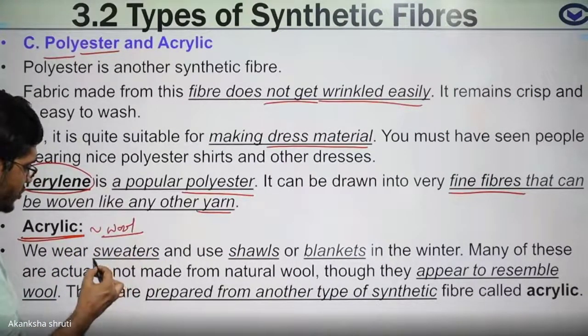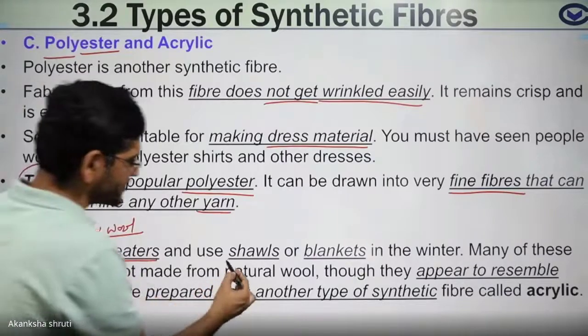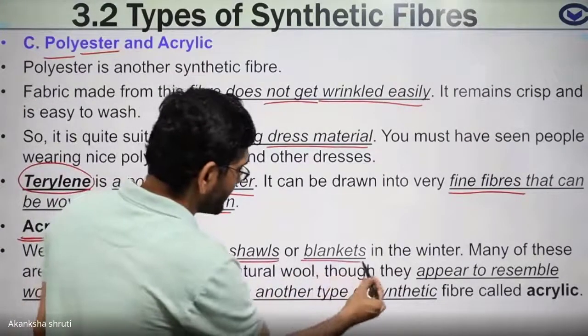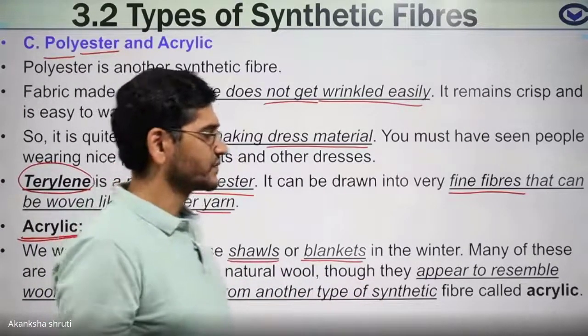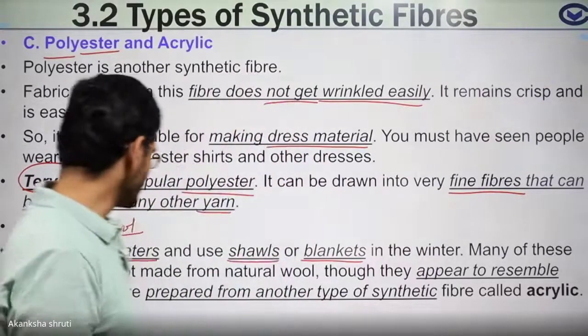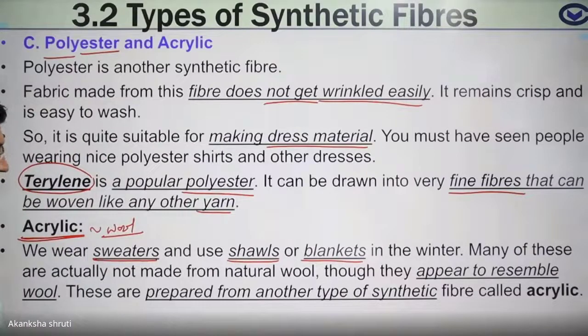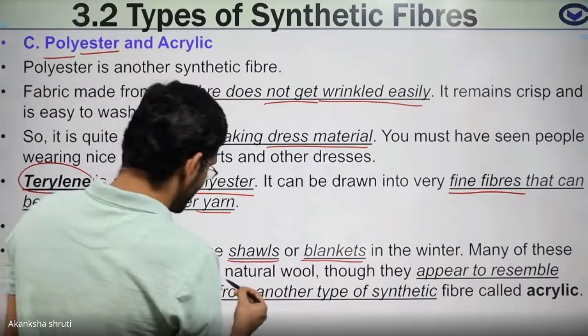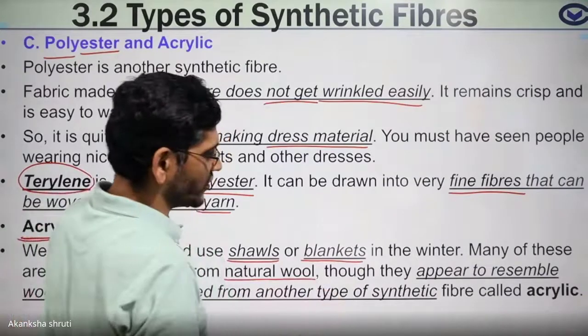Therefore, it is used for making sweaters, shawls, blankets, jackets and others. Whatever winter season clothes are required, we use it. So it appears like natural wool.